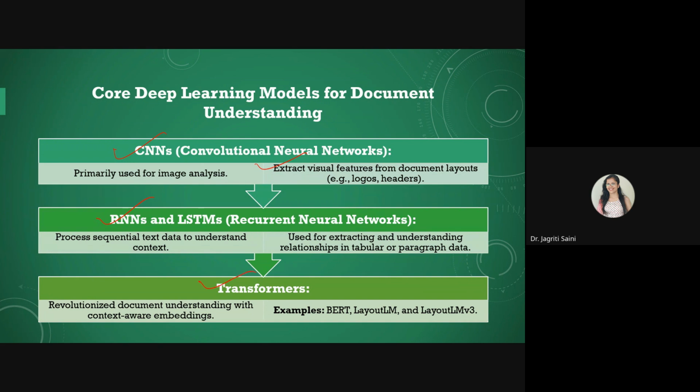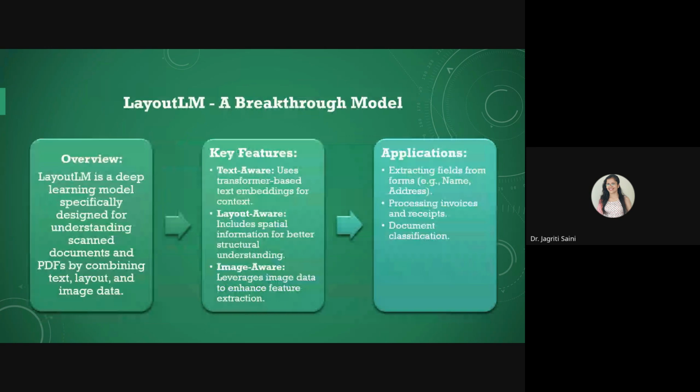Other than this, transformers are also used. They can help you get context aware embeddings from your document. Some commonly used models include BERT, LayoutLM, and LayoutLM version 3, which has somewhat more advanced capabilities. You can choose any of these models based on your requirements.